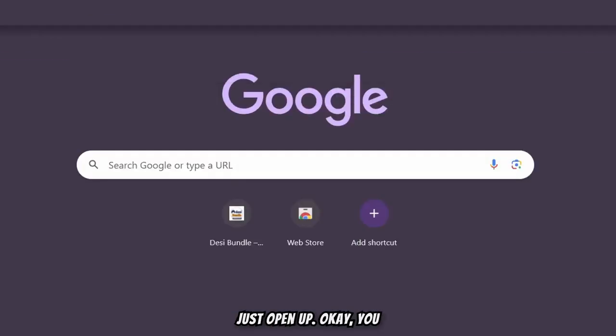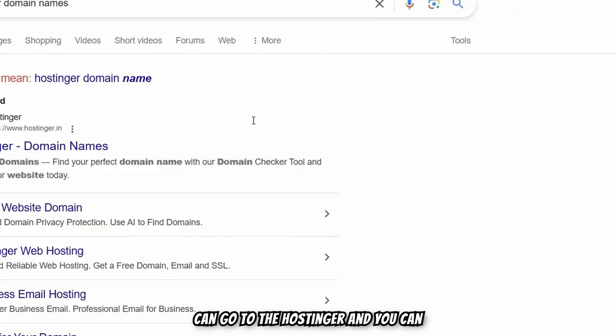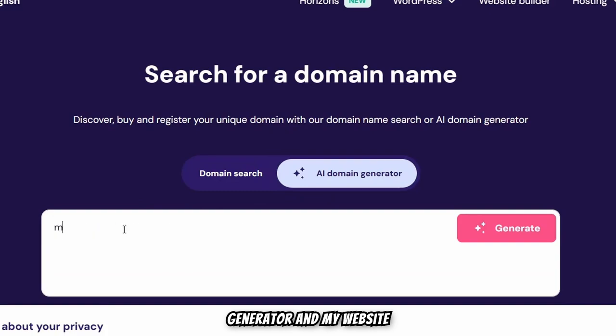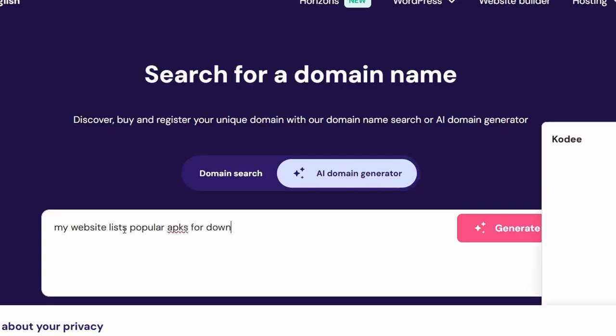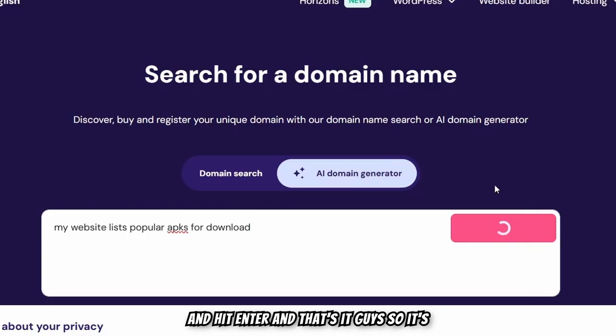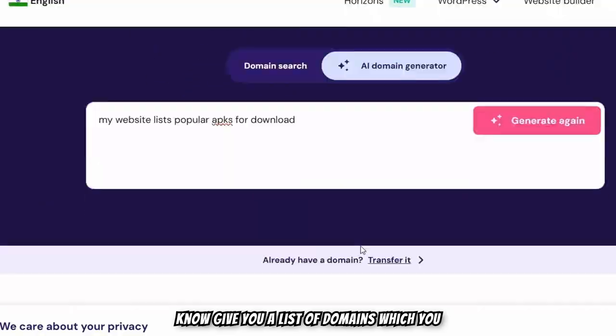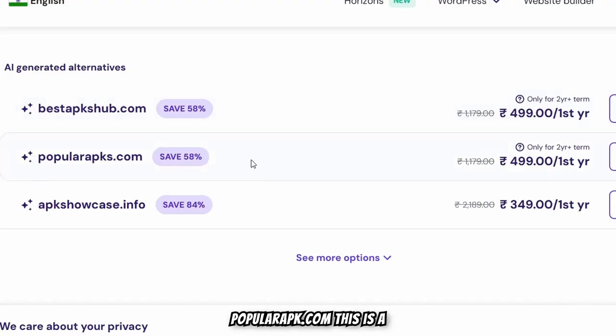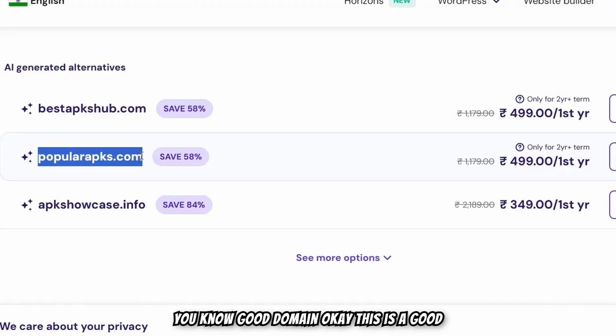So let me open it up. You can go to Hostinger, go to the AI domain generator, and type in my website lists popular APKs for download and hit enter, and that's it guys. It's going to do the job for you and give you a list of domains which you can take. For example, you can see bestapkshub.com or popularapks.com. This is a good domain which you can use for reselling. So I'm just going to buy this.